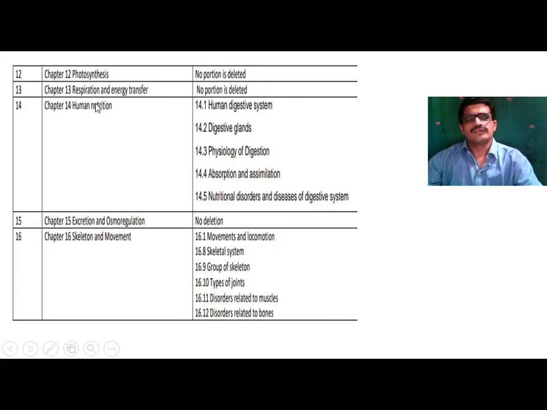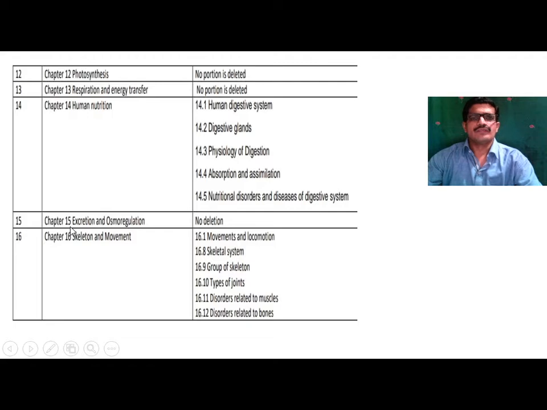Chapter number 14, that is human nutrition. In this chapter, human digestive system, digestive glands, physiology of the digestion, absorption and assimilation, nutritional disorders and diseases of the digestive system. So these are some topics which are deleted from this chapter, that is human nutrition.